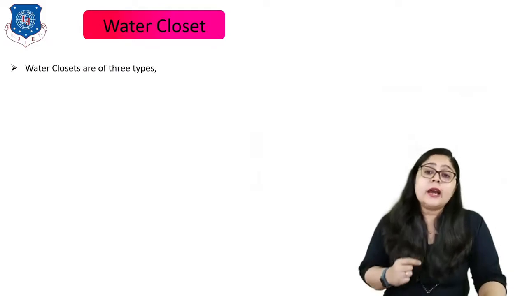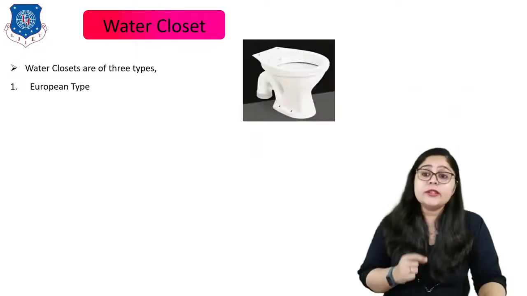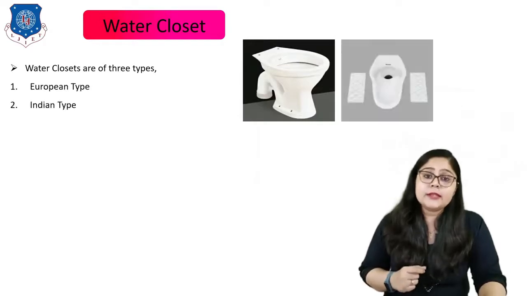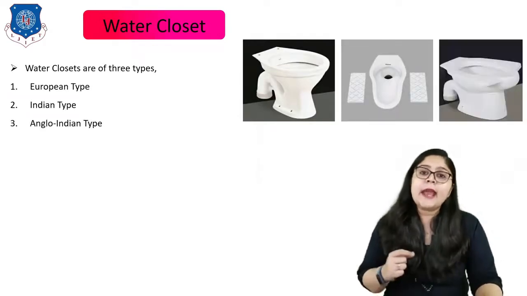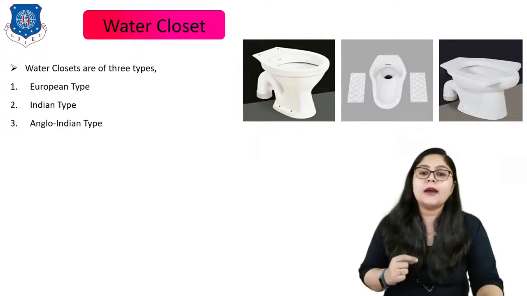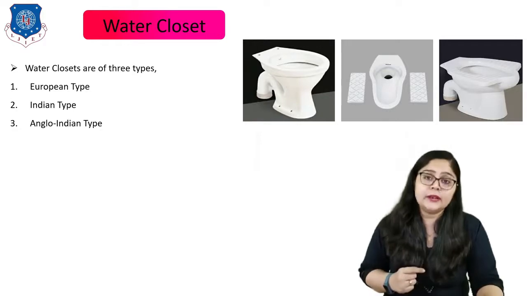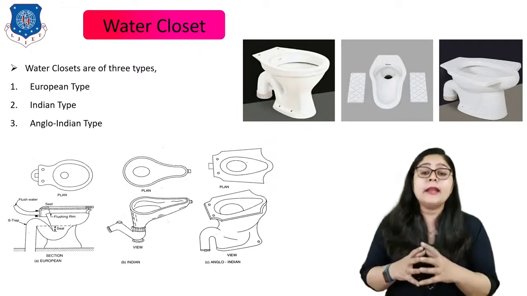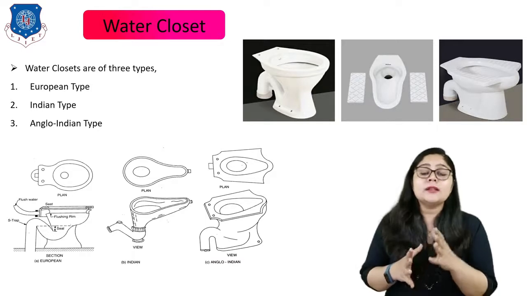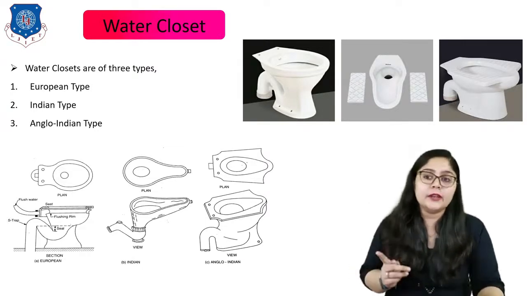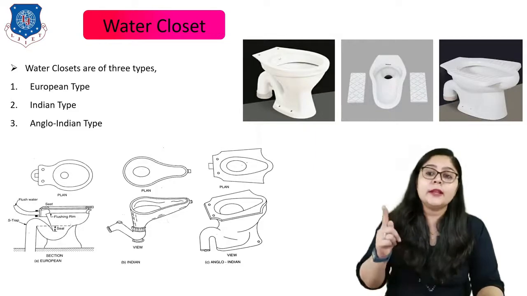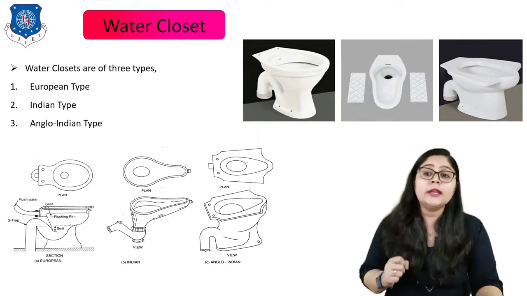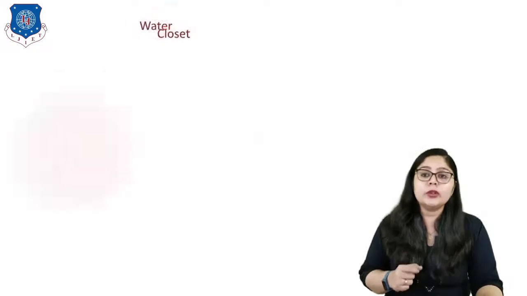Now the water closets are of three types: the first one is the European type, the second one is the Indian type, and the last one is the Anglo-Indian type. These three types are clearly seen in this picture, where you can identify the difference between them, right? Now you can see the plan and the section view for all these three types, through which you can identify how the system works. And these three are different because the sitting arrangements are different, right? So according to the sitting arrangement, their names are specified as European, Indian and Anglo-Indian, right? So that is all about the water closet.